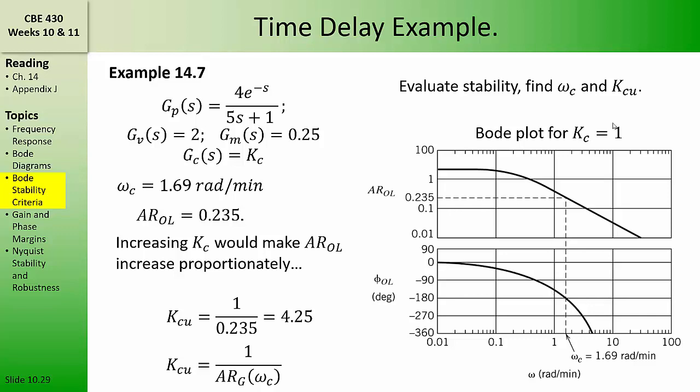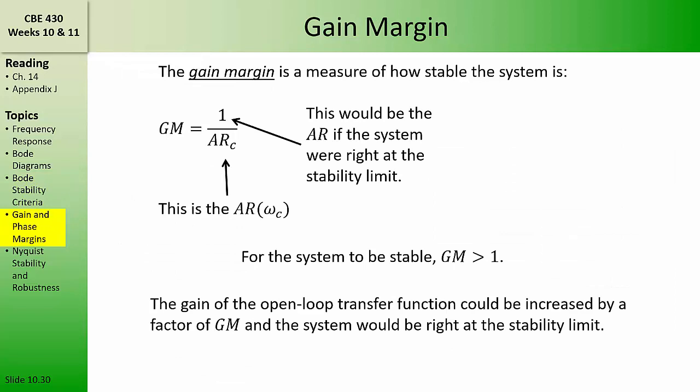This method works whether our initial guess for the controller gain set equal to 1 is greater than or less than the ultimate gain. This principle is used to develop what we call the gain margin. The gain margin is one measure of the stability of a feedback control loop. We'll discuss the gain margin and another value called the phase margin in the next video.